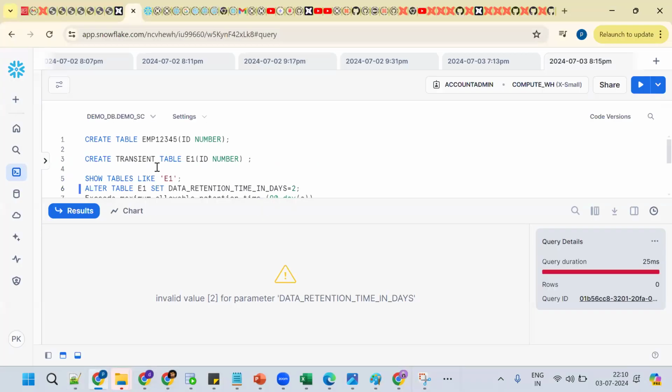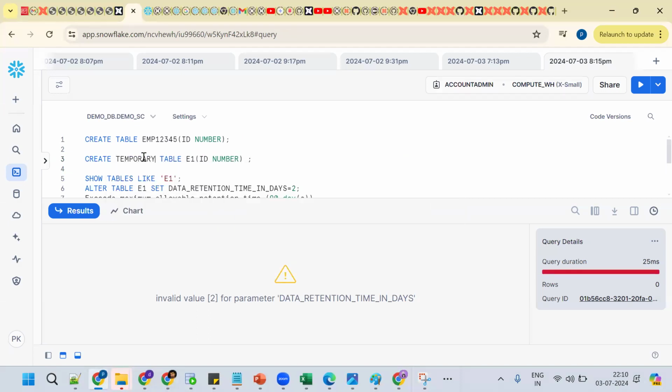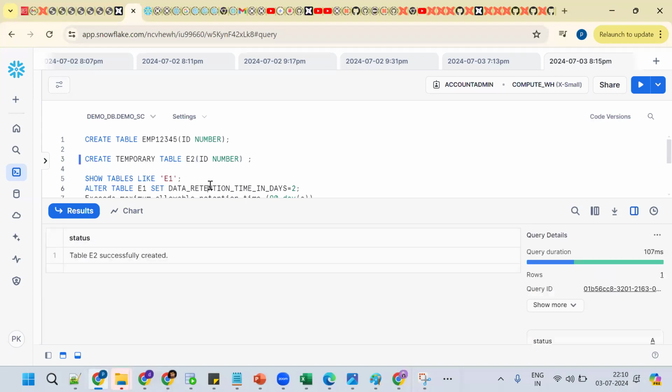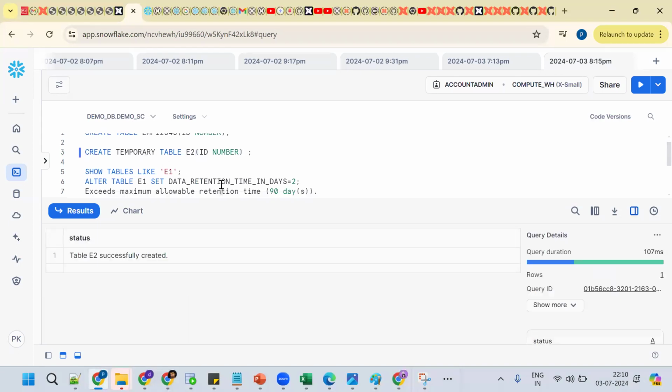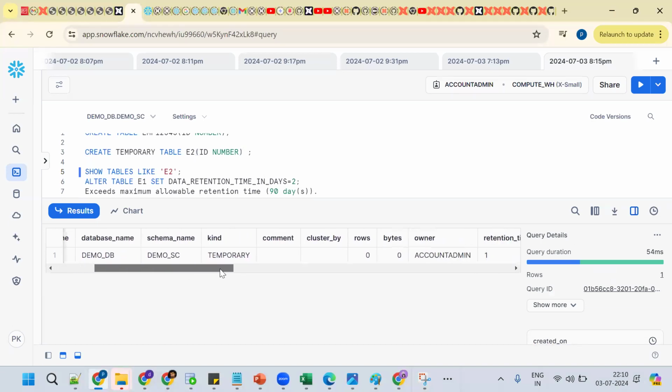What about the temporary table? So let me create a temporary table, E2. Now see what happened. Okay, see E1, E2. Let me go back here. So this is E2, it's a temporary table. Its retention time is what? It's also 1 day.